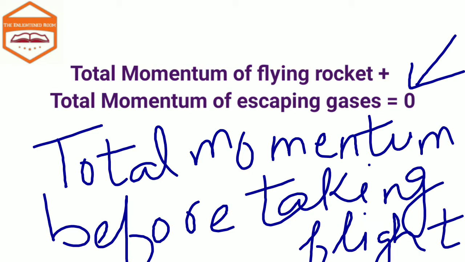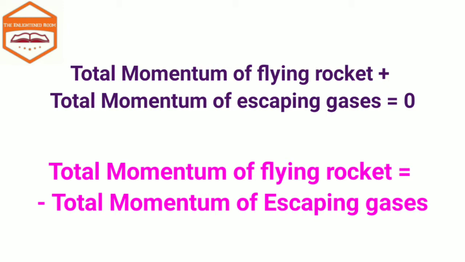The initial velocity is 0 for the rocket and the jet plane because initially they are at rest, and no gases are escaping from them. So the initial momentum is 0, and we are only taking the final momentum. The momentum of the escaping gases would be taken on the other side, and when taken on the other side, it gets a negative sign. This negative sign shows that the rocket moves upwards in a direction opposite to the direction of the escaping gases, with momentum equal to the momentum of the escaping gases. The same thing happens in the case of jet planes.